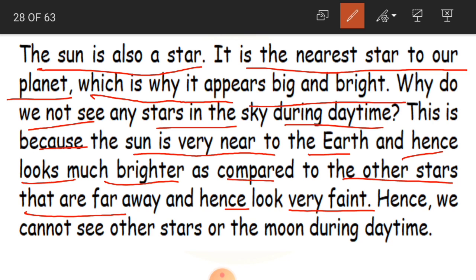Okay, children? And in the night, what happens? The sun is going to set, so we will not be having the sun. Because of that, the other stars appear a little brighter to us in the night time. Hence, we cannot see other stars or the moon during the daytime. Not only the stars, even the moon we will not be able to see during the daytime because the sun's light is going to dominate here.